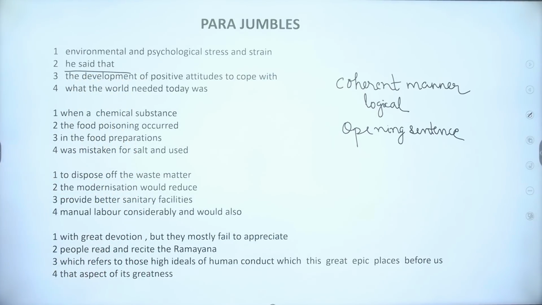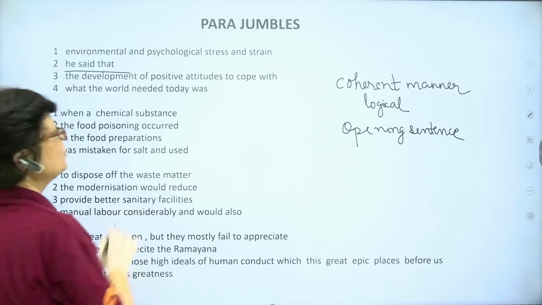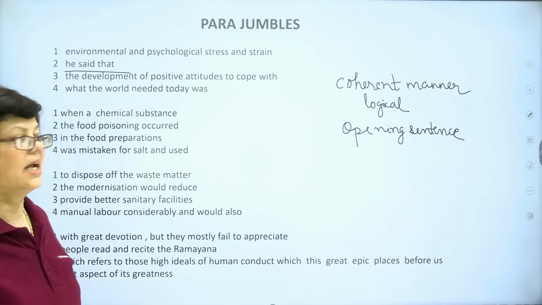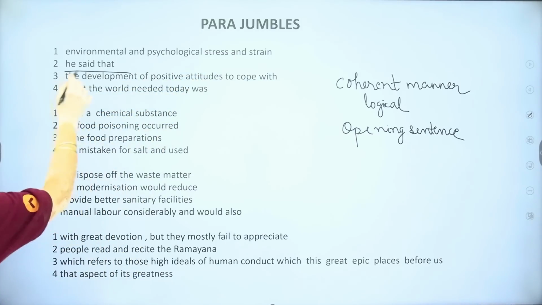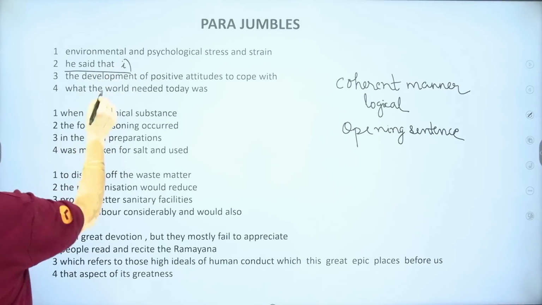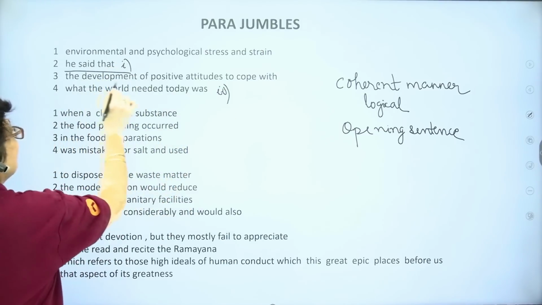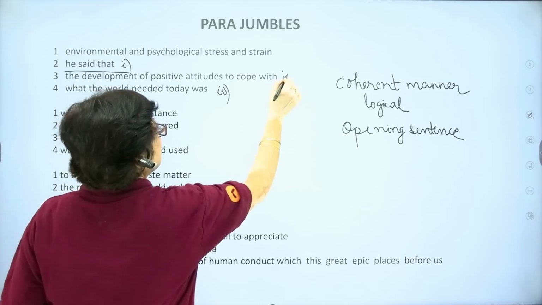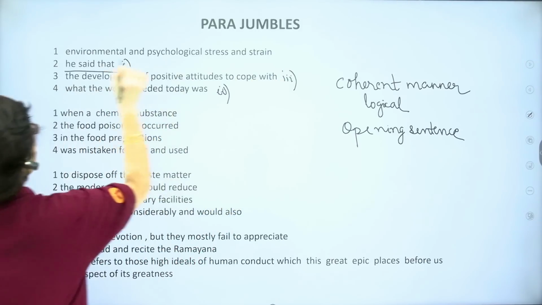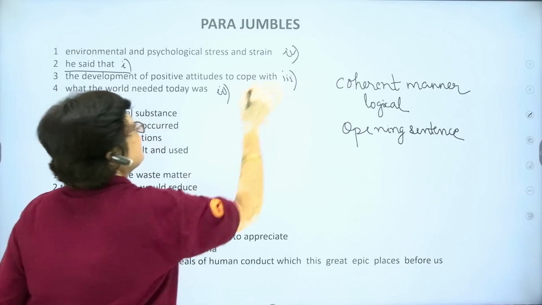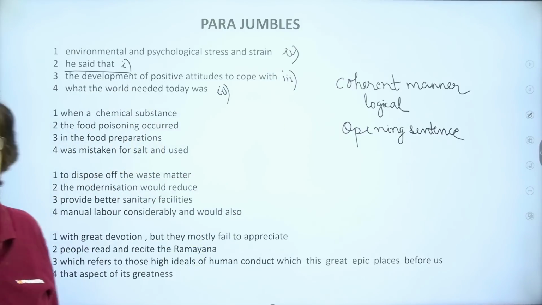He said that what the world needed today was the development of positive attitudes to cope with environmental and psychological stress and strain. This way, the sentence gets completed.